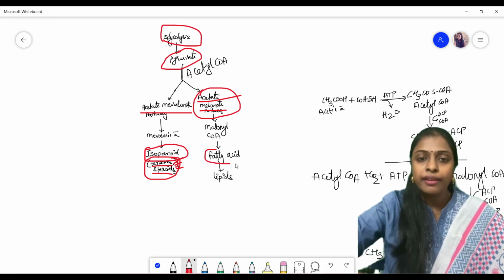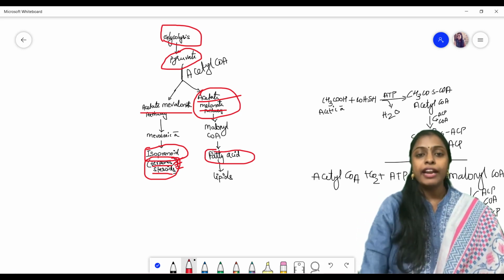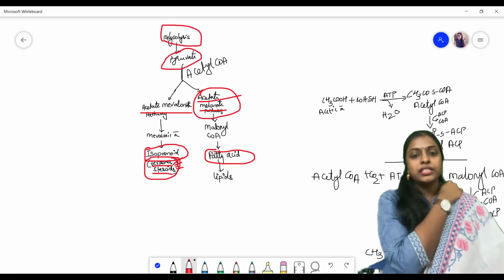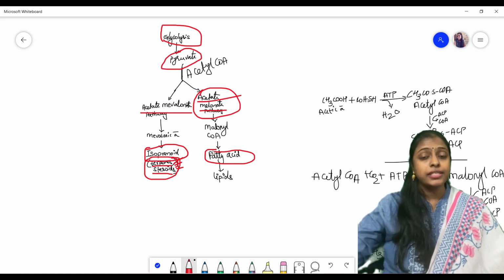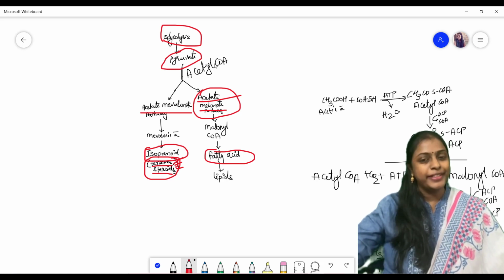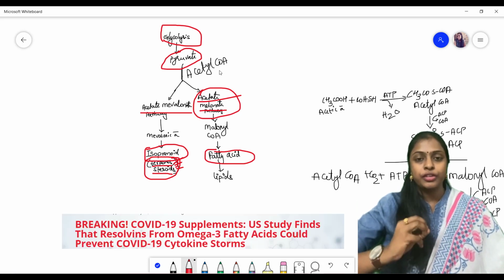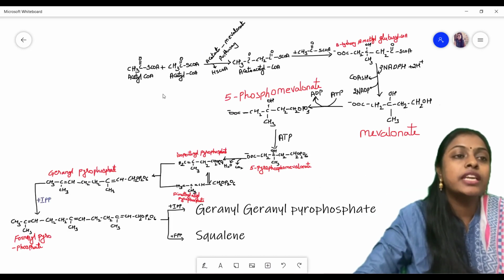For example, nowadays we are taking these omega fatty acids, which are very useful for our immunity development also. So in these fatty acids, the main thing will be lipids. So fatty acids are very important to us, and we must take them, mainly omega fatty acids. So in this acetate malonate pathway, what will happen?